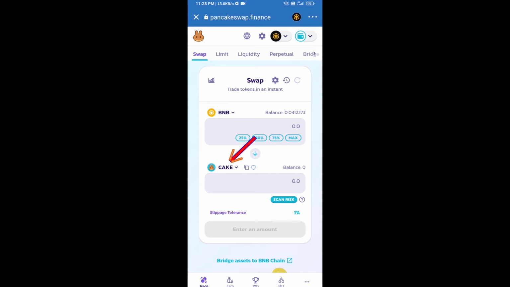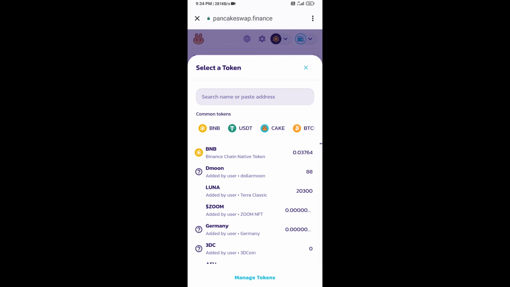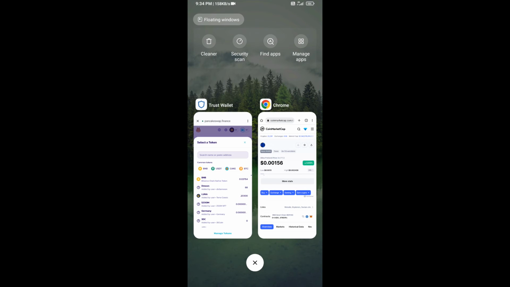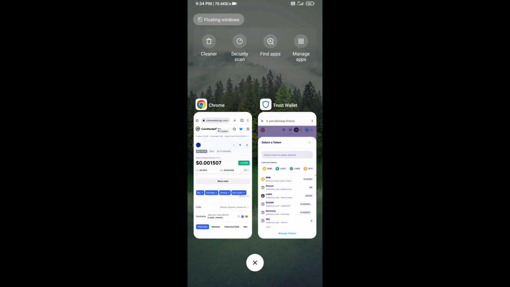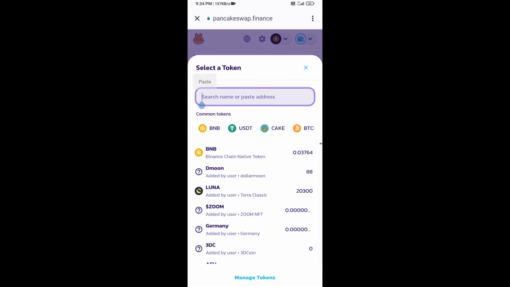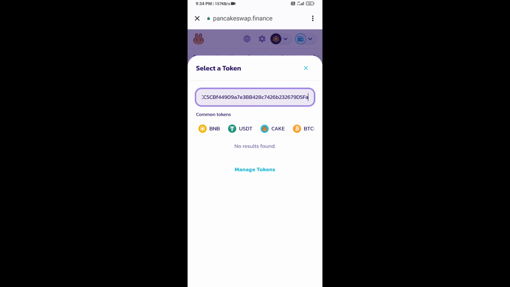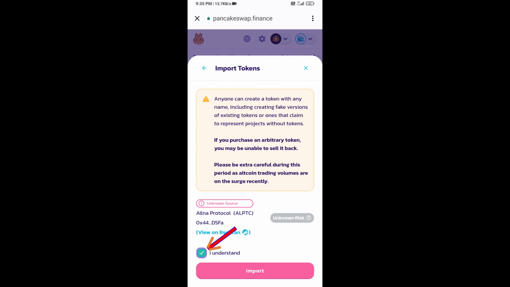Now you will click on Cake. After that, you will open Allna protocol token smart address and you will open Allna protocol token on CoinMarketCap. Now here you will copy this address and paste here. Click on import. Click on I understand and click on import again.